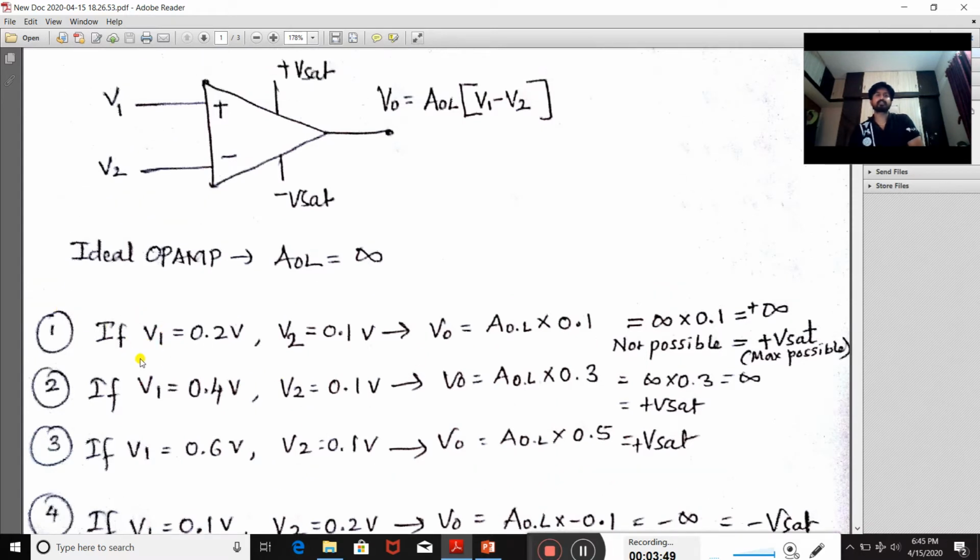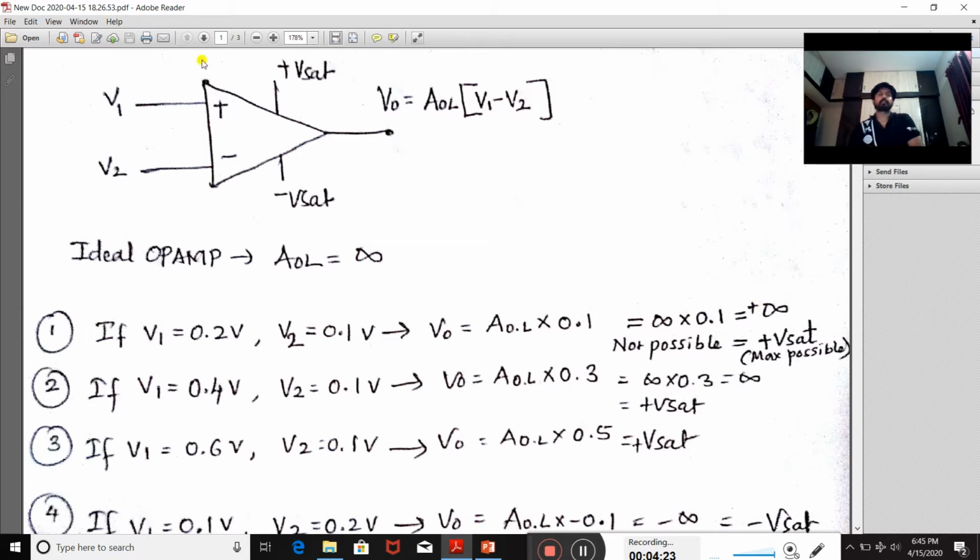Suppose this input voltage V1 at the non-inverting terminal is 0.2 volt and V2 is 0.1 volt, then what should be the output signal? Output signal is equal to the open loop gain of the op amp multiplied by the difference between these two voltages, that means 0.2 minus 0.1 is equal to 0.1, and 0.1 into infinite goes to positive infinite.